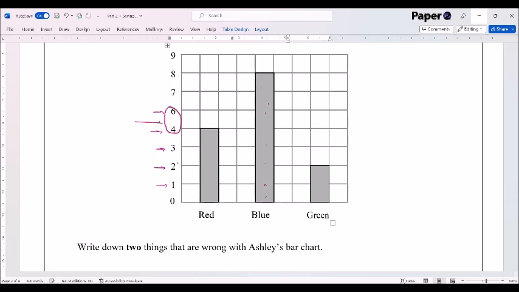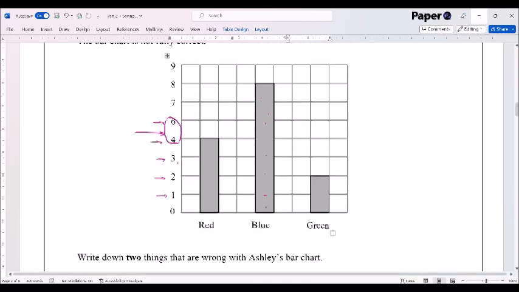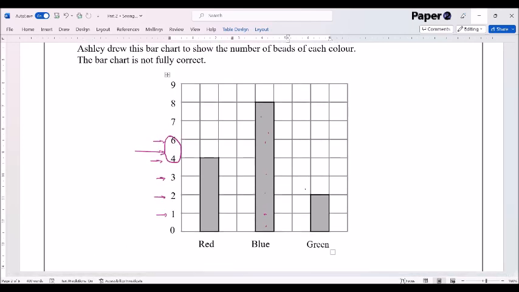So the first error here is that the labeling on the axis is not correct. The numbers on the y-axis are not correct. So we can just write that in. Numbers on the y-axis are not correct.